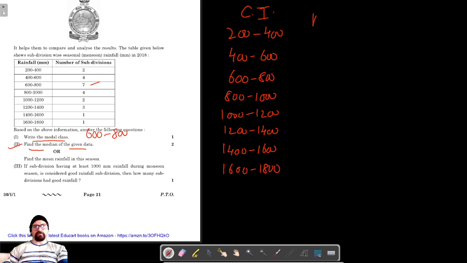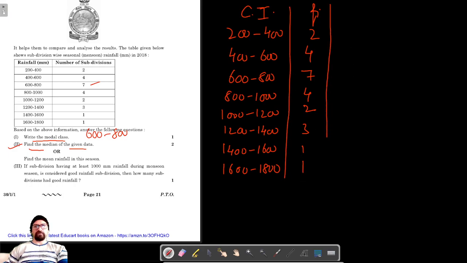The frequencies are 2, 4, 7, 4, 2, 3, 1, 1. We have to find the median, so let's find out the cumulative frequency.